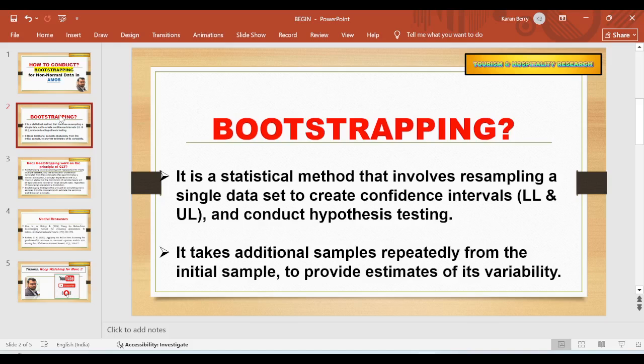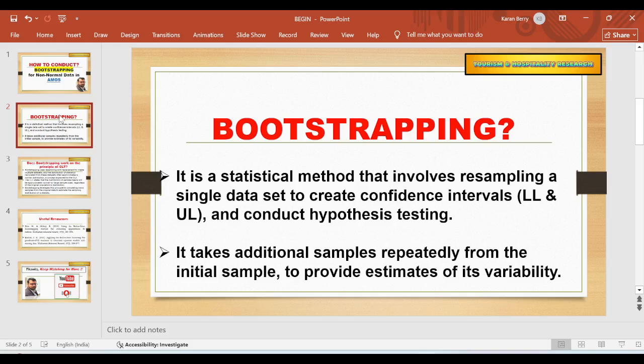That means in case you have collected data on 200 people, your sample size was 200, and you found out that your data does not meet the multivariate normality assumption which is required in case you are doing structural equation modeling in AMOS.